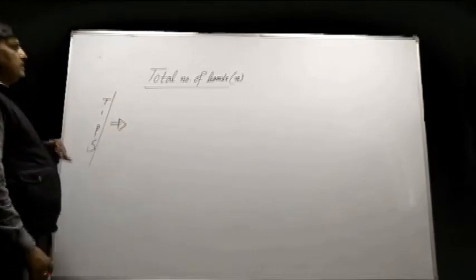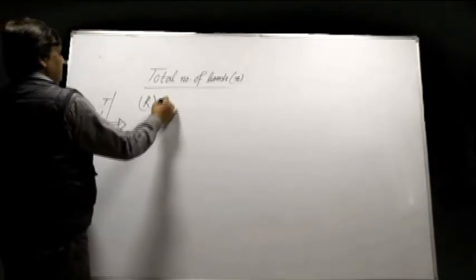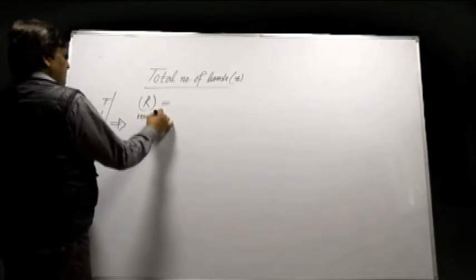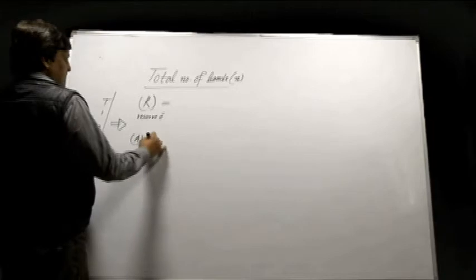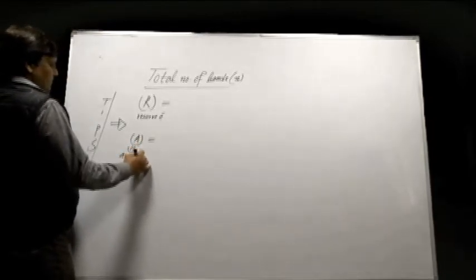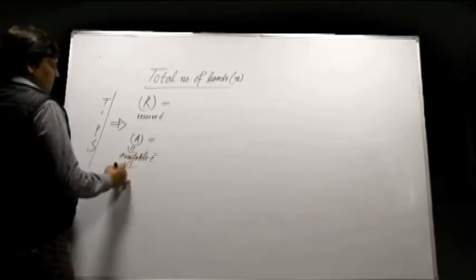So what is the tip for this topic? In order to calculate the total number of bonds, first we have to calculate R. Here R stands for reserve electrons. And then calculate A, which stands for available electrons, also called valence electrons.